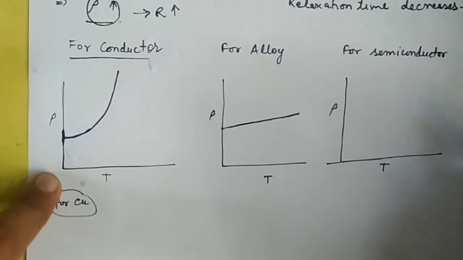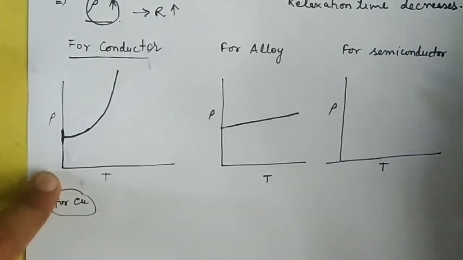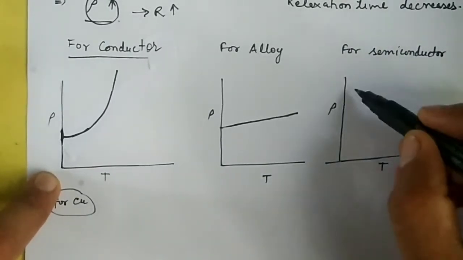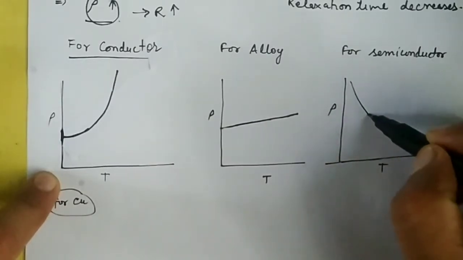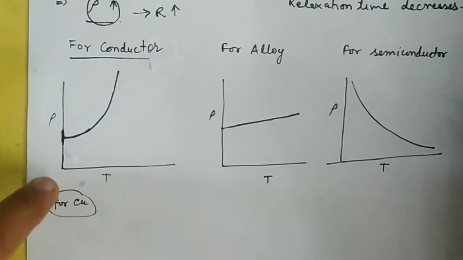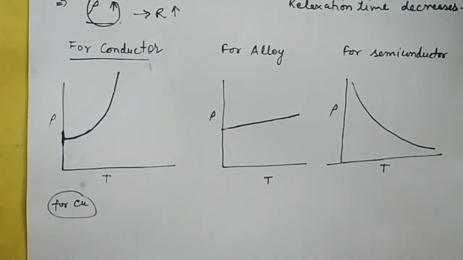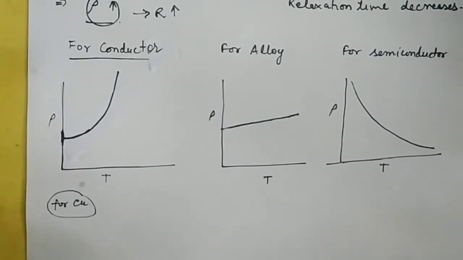Further, in the case of a semiconductor, the resistivity decreases instead of increasing. Here the resistivity decreases exponentially with temperature. So the effect of temperature on resistivity in the case of a semiconductor is reverse. That is, by increasing the temperature, resistivity decreases.